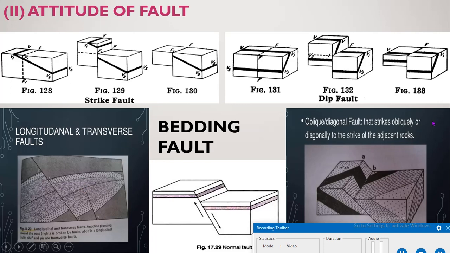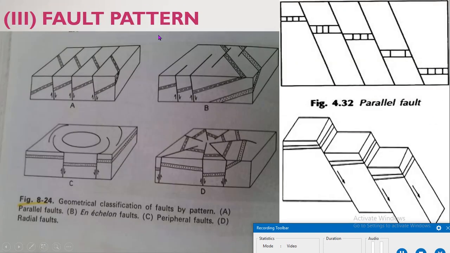Then the next classification is fault pattern. On the basis of fault pattern, it is divided into the following types. First is the parallel fault. A parallel fault consists of a series of faults having the same dip and strike. Means it consists of more than one fault and the faults have the same dip and the same strike.